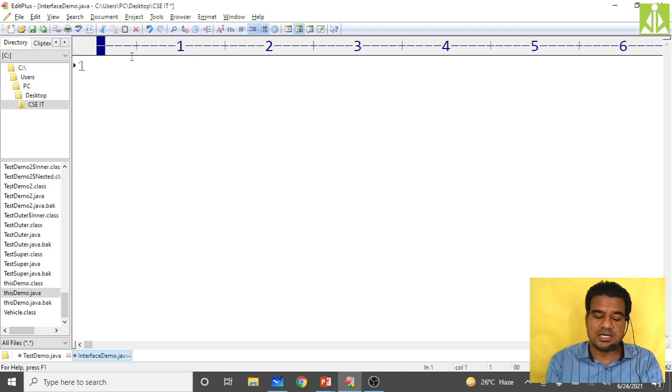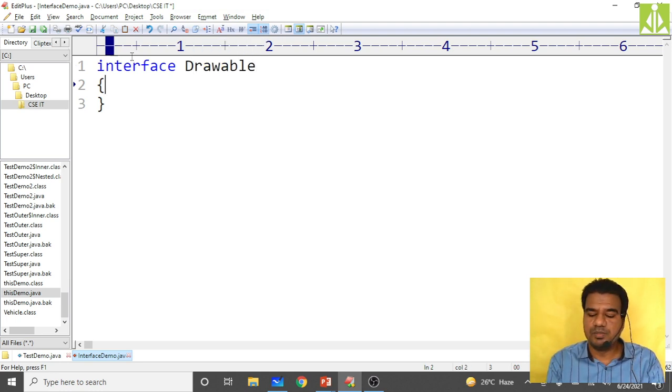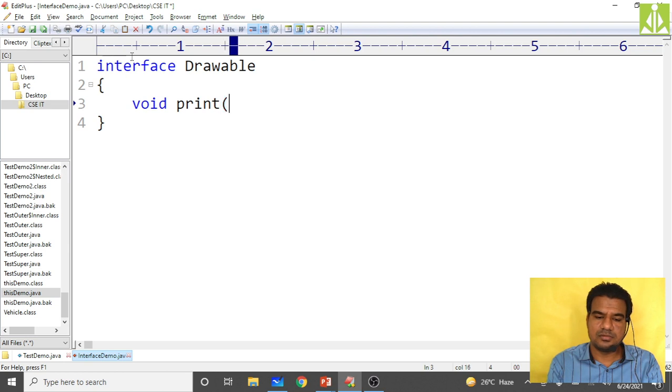Remove all these things. Take one interface first of all. Interface with name Drawable. Okay, and inside it put one void draw method, and take another method with body, so not an abstract method, so make it default void msg.